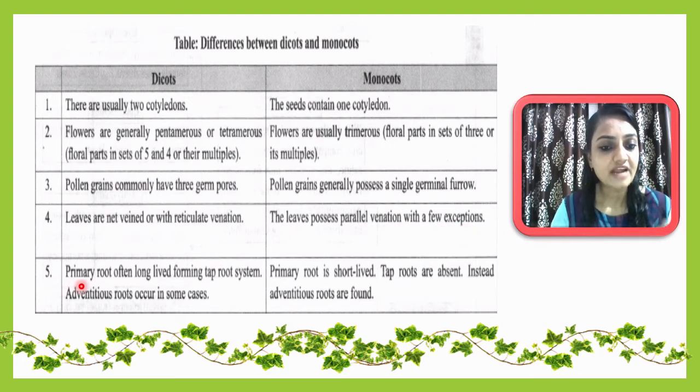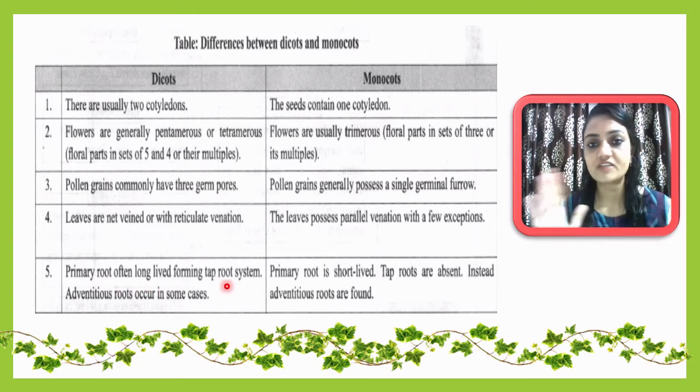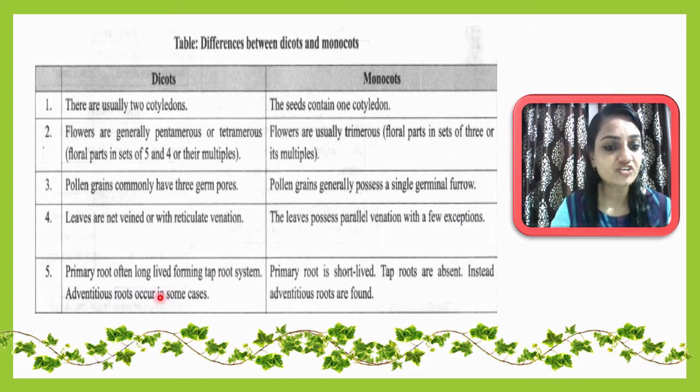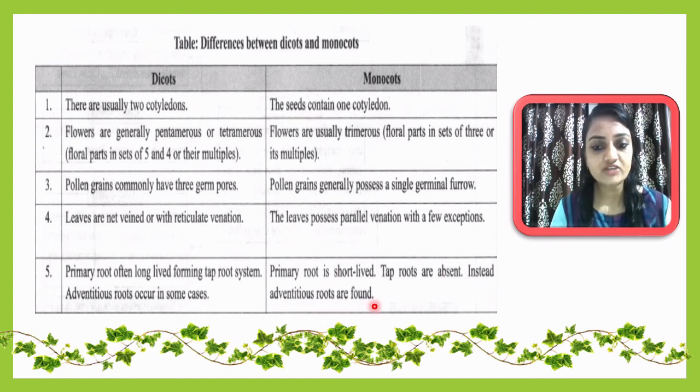In dicots, the primary root is often long lived, forming a taproot system. Here most of the time a taproot system will be there. What a taproot system is, we will learn in detail in chapter number 5. Adventitious roots occur in some cases. In monocots, the primary root is short lived. Taproots are absent; instead adventitious roots are found. It is very important to notice that taproot is not found in monocots. Instead they will have only adventitious roots. We will learn in detail what a taproot system and an adventitious root system are in chapter number 5.